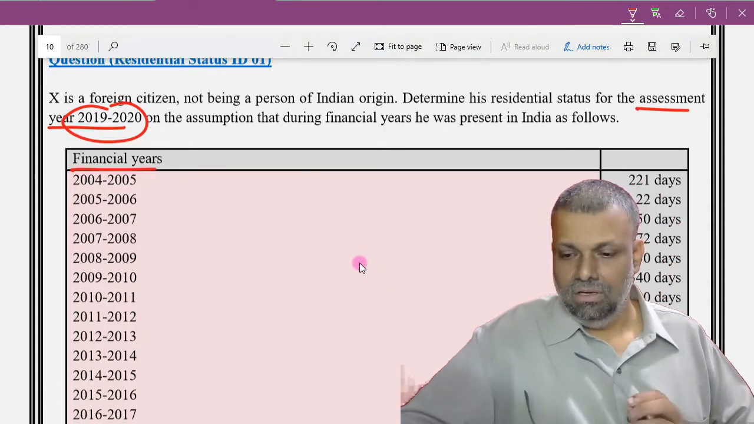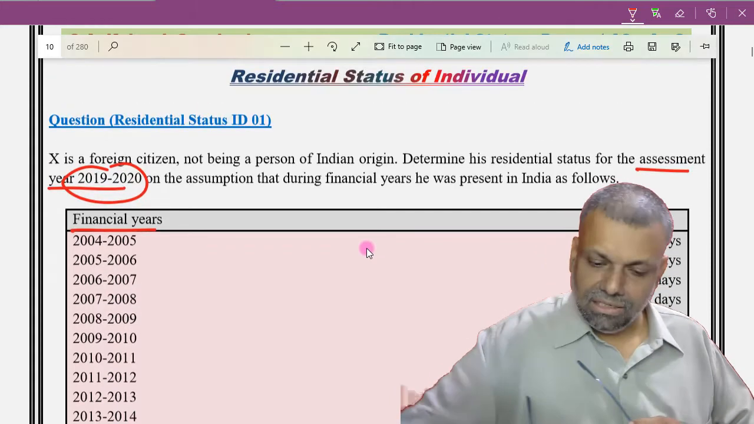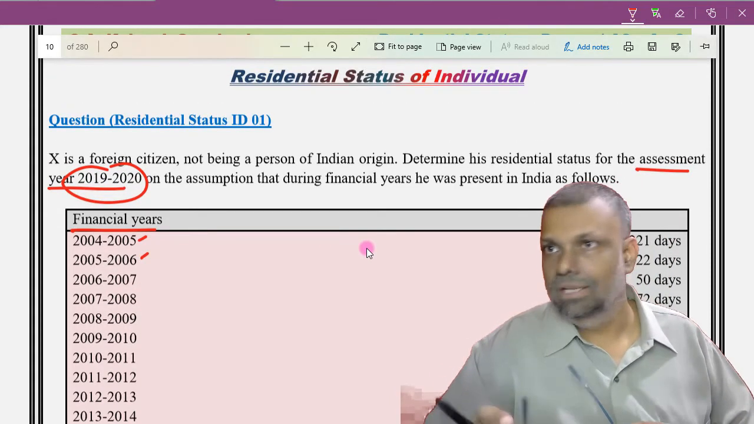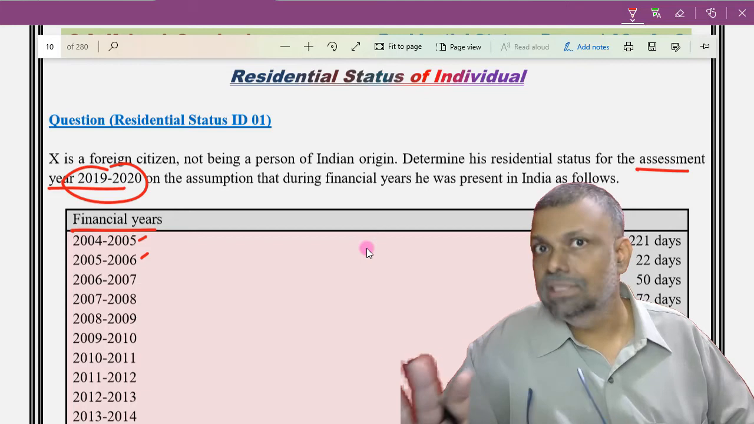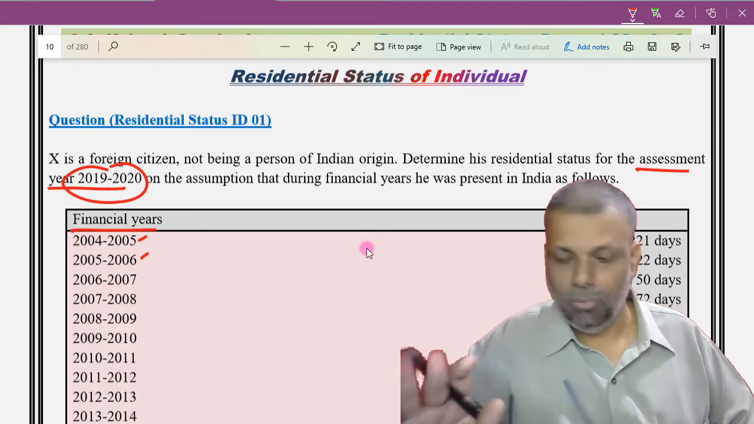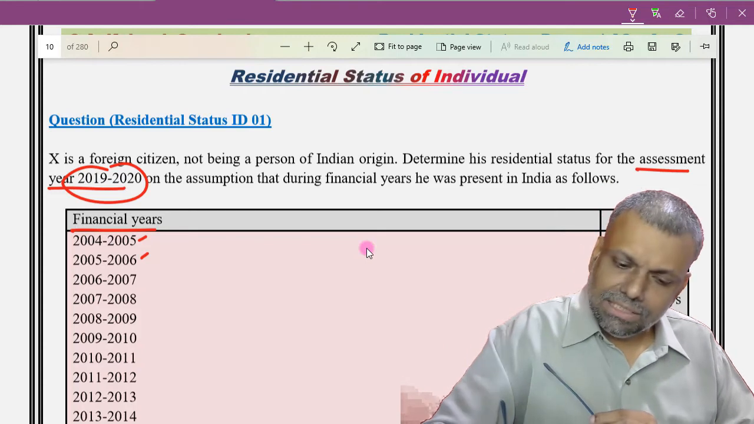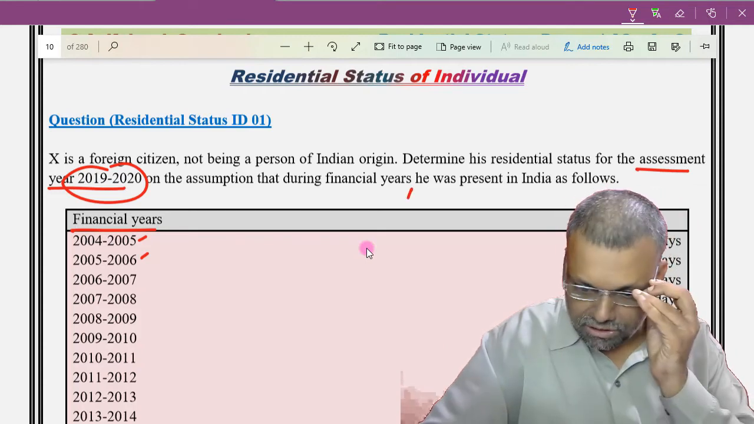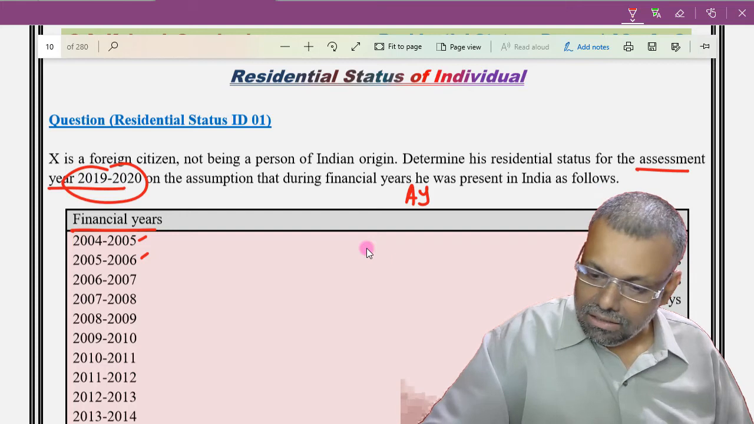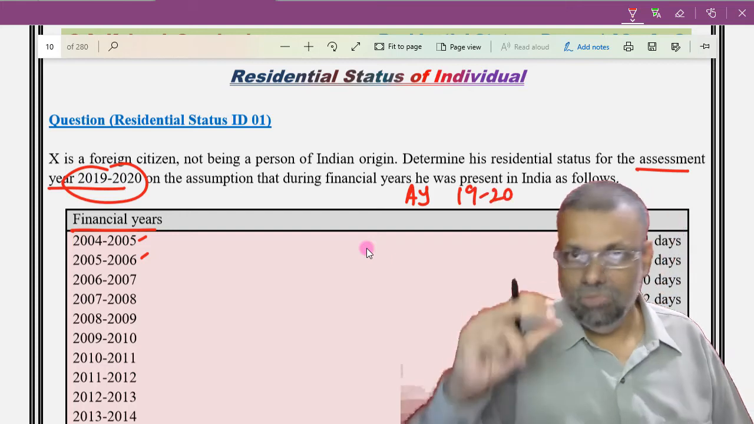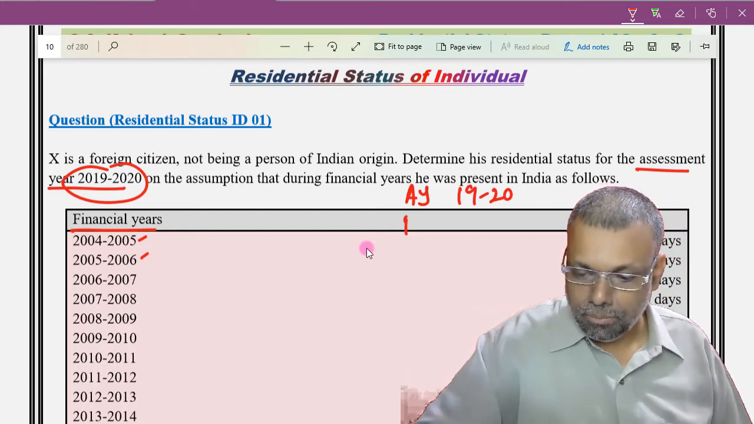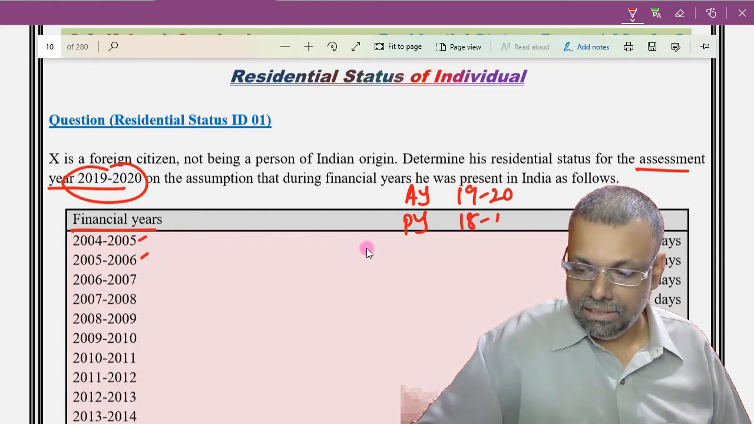Okay, so the years which are printed here, like this financial year and all that, they're illustrative. I'm just trying to tell you this from the law point of view. One point, be very careful: the assessment year is 19-20. See, this question is writing assessment year 19-20. So you should straight away start thinking from the previous year point of view, it should be 18-19.